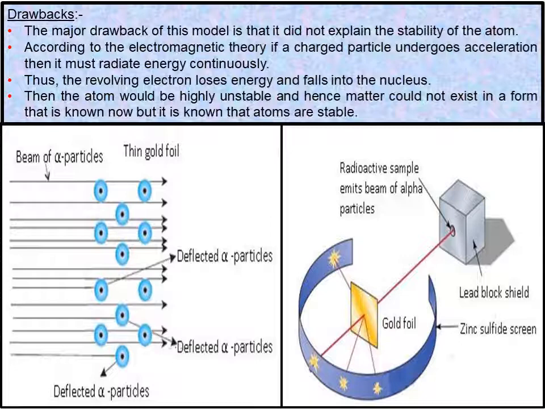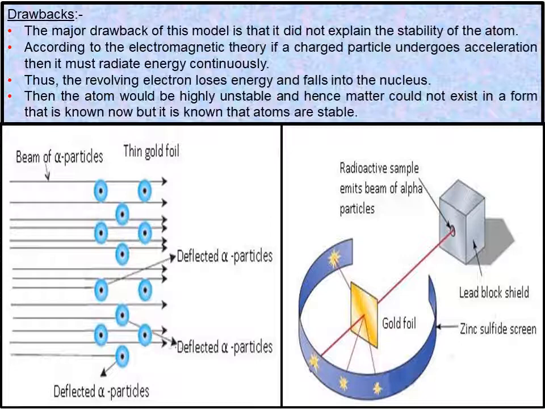Now there are two diagrams: Rutherford alpha particles scattering, the scattering of alpha particles by atoms of gold. Rutherford scattering experiment. Both, and drawbacks also.